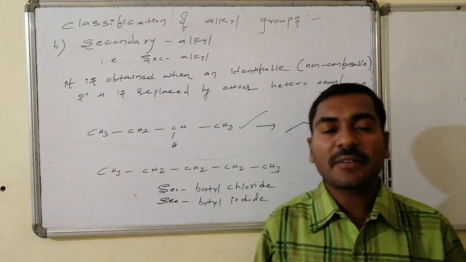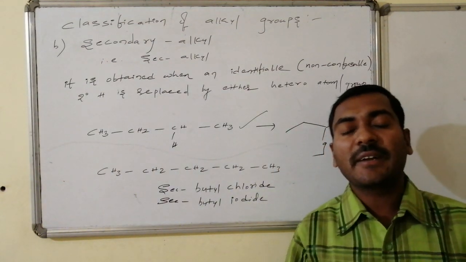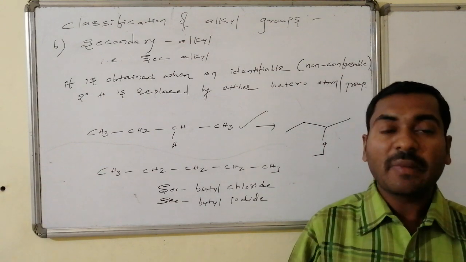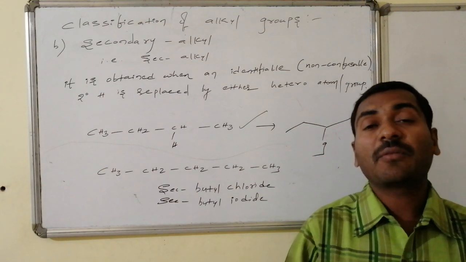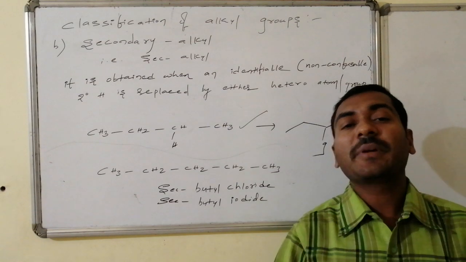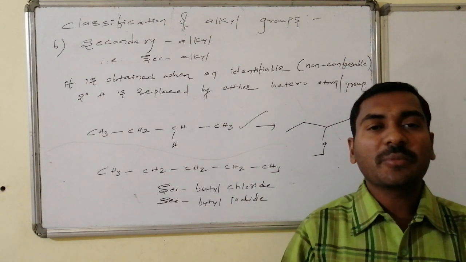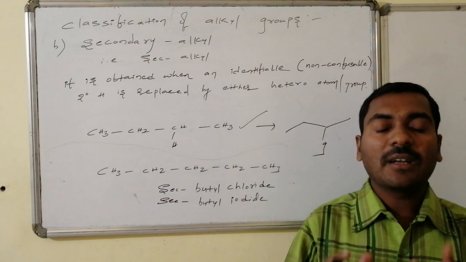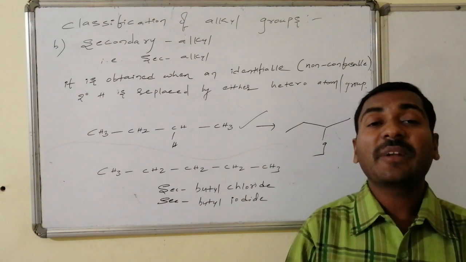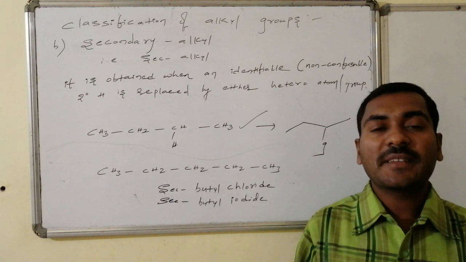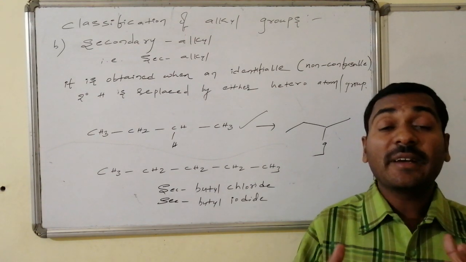A secondary alkyl is one in which one of the secondary hydrogens is replaced by a group, where the hydrogen is non-repeatable, non-confusable, and very logically identifiable. It remains as unity and maintains the symmetry.